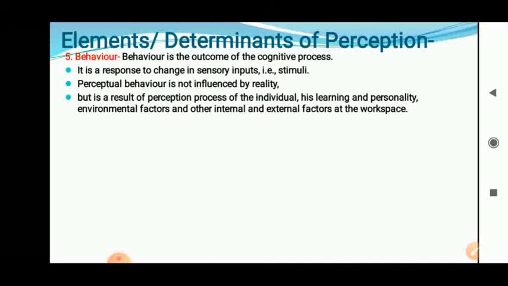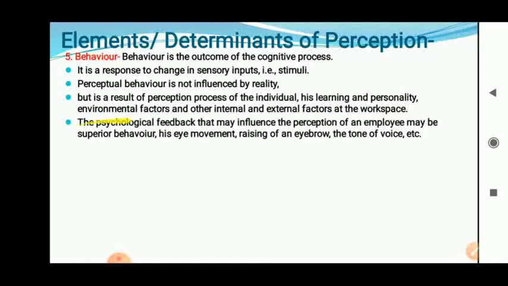The percentage intensity which you understood, according to that intensity, according to that percentage, you are trying to carry out the behavior. That is the main thing. So whatever the behavior is depends upon your perceptual process, your learning, your personality, and other factors. So those are the main things.